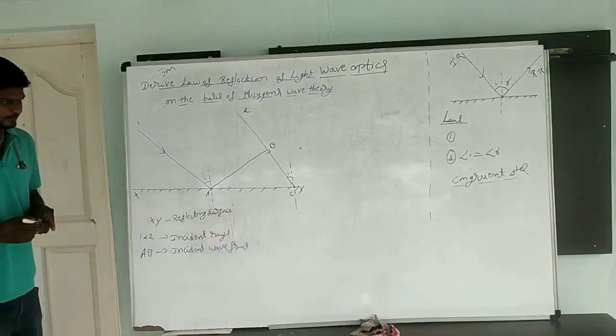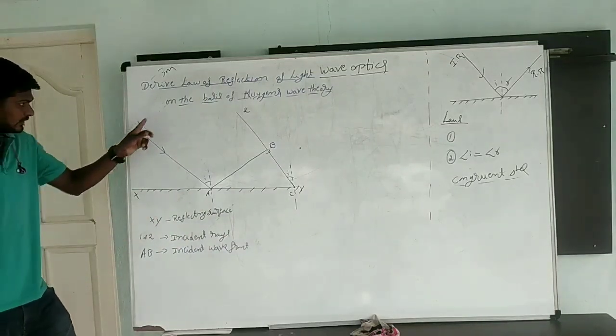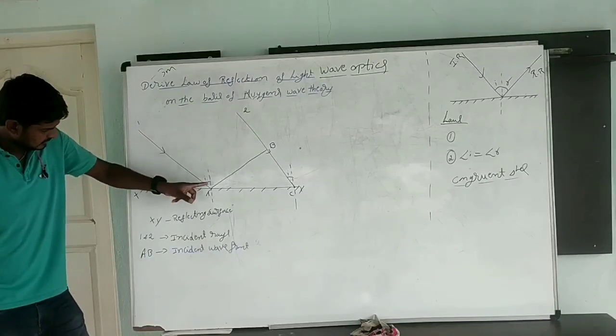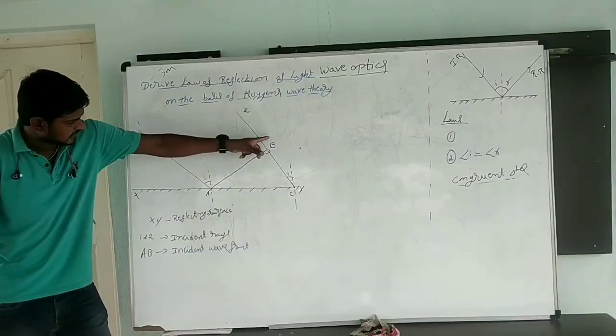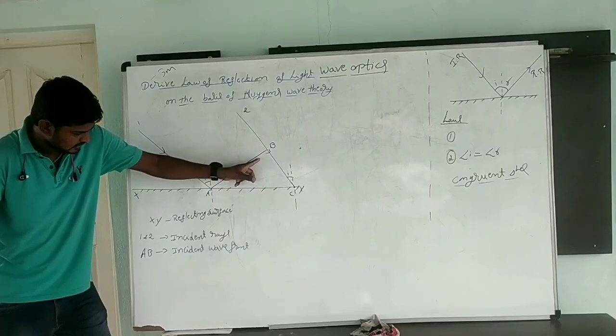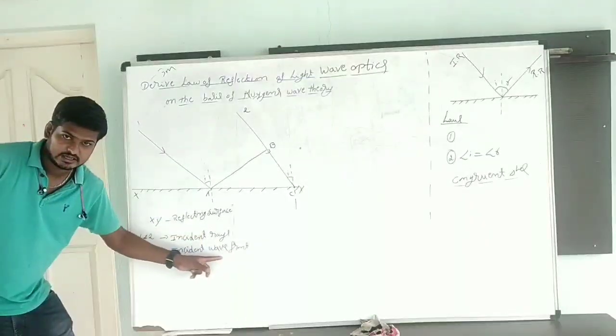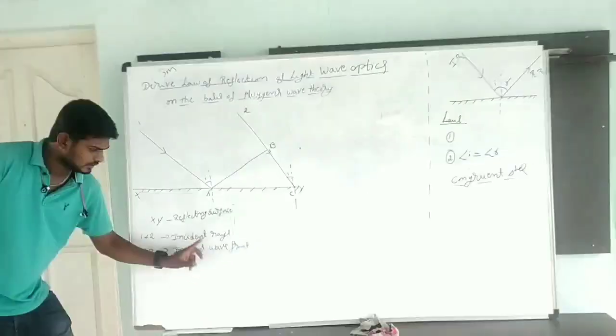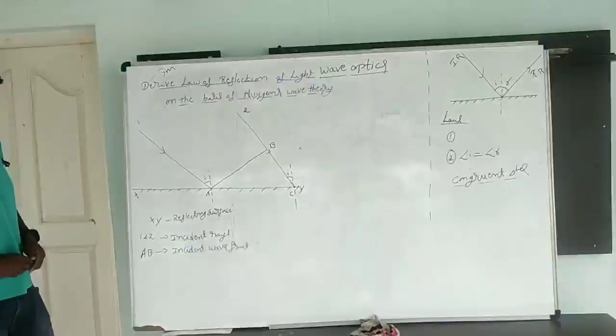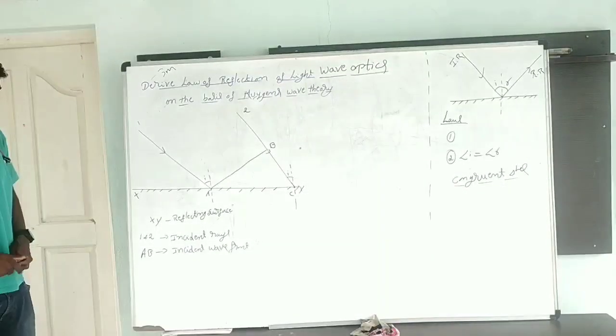Keep in mind, simple one. 1 and 2 are what? Incident rays. Here I am going to draw a normal to the second ray, that normal perpendicular drawn, we are going to call as what? Wavefront. Listen, the ray and wavefront both are perpendicular to each other. This will be the wavefront. Now, what will happen?